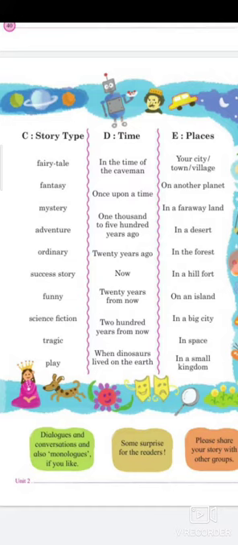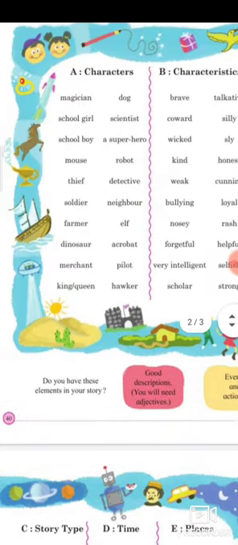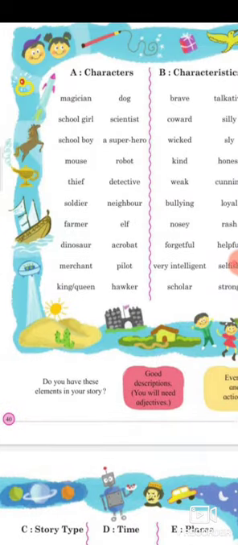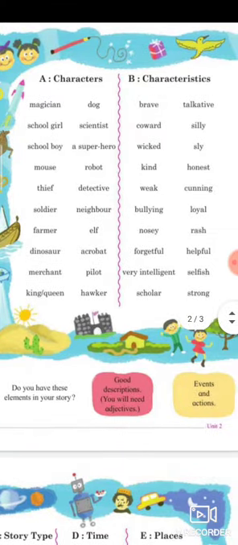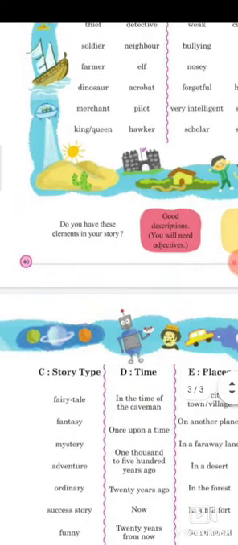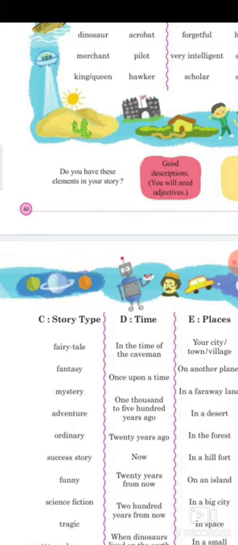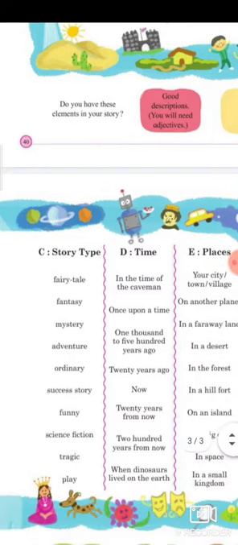So you should share your story, because if you share your story you are giving ideas to others so that they can develop these ideas. So let us take one. You can take a magician, or you can say a soldier. You can take a soldier as the character and choose characteristics such as a brave soldier. And if you want the story to be adventurous, take an adventurous story, or you can say a tragic story. Tragic means fatal, something has happened to him and it led to destruction. So it's a tragic story.